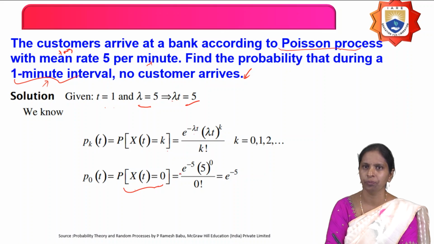Here k is 0, lambda t is 5, so e power minus 5 into 5 power 0 by 0 factorial. Therefore, the probability is e power minus 5, or 1 by e power 5.